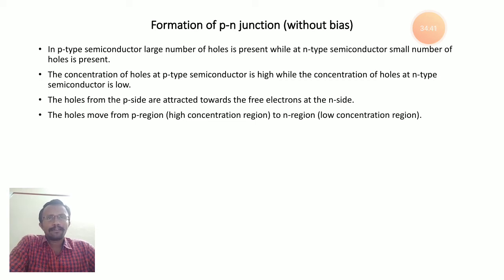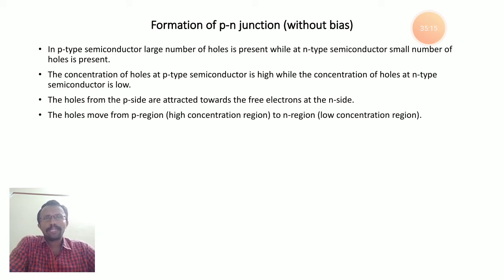How do we define the law of mass action for intrinsic semiconductors? At a fixed temperature, the product of electron concentration and hole concentration is constant, and moreover it is independent of the type of donor or acceptor impurity added to it.